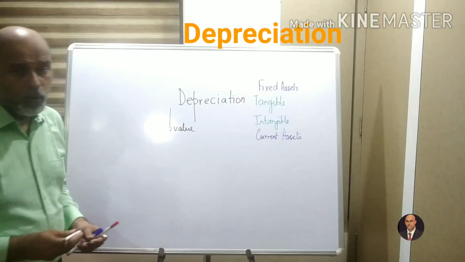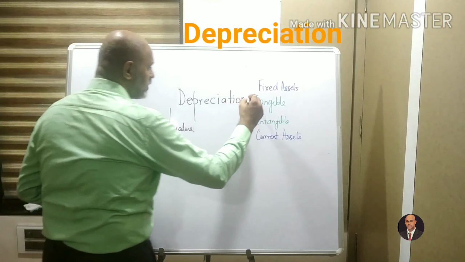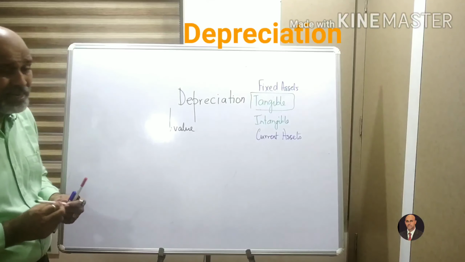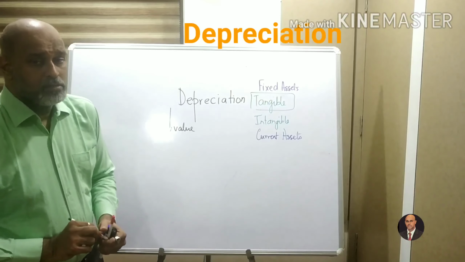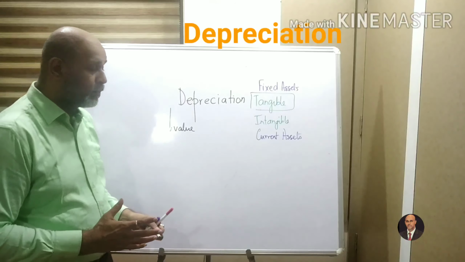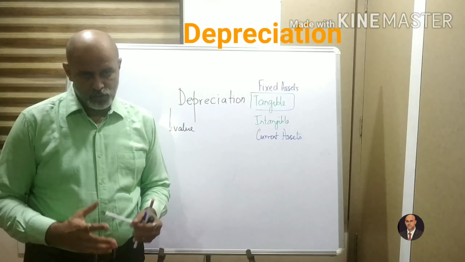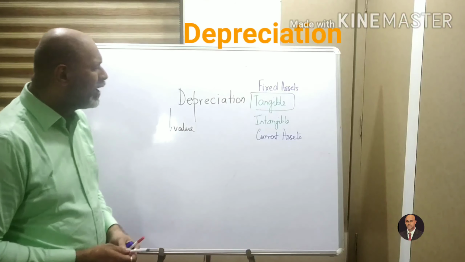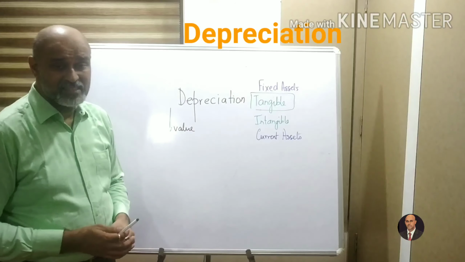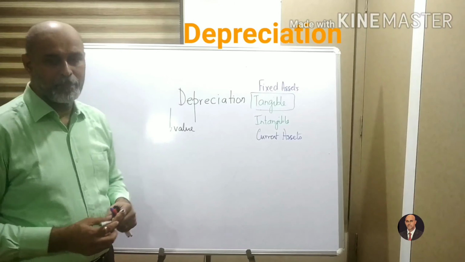Examples of tangible assets are machinery, land, building, equipment, and so on and so forth. Now, when the value of these fixed tangible assets falls, it's known as depreciation.